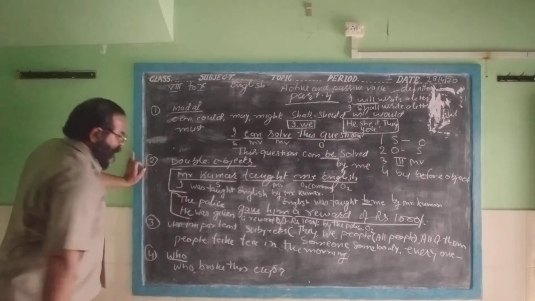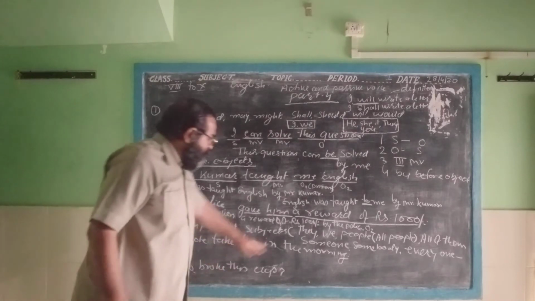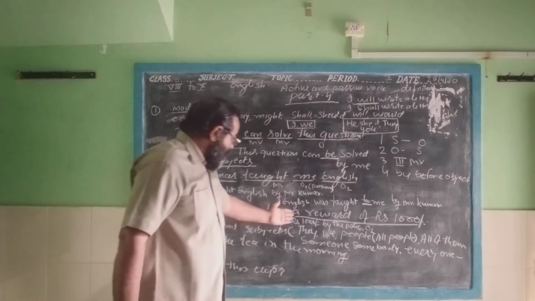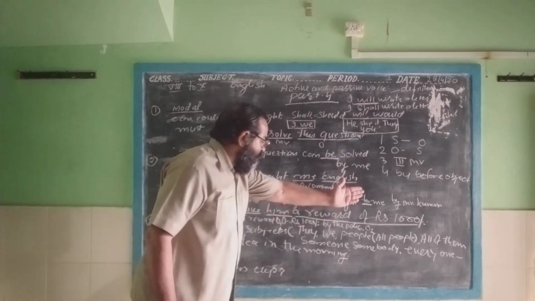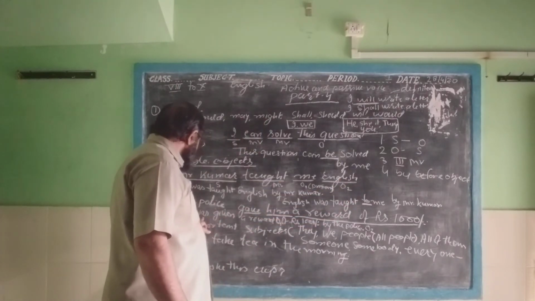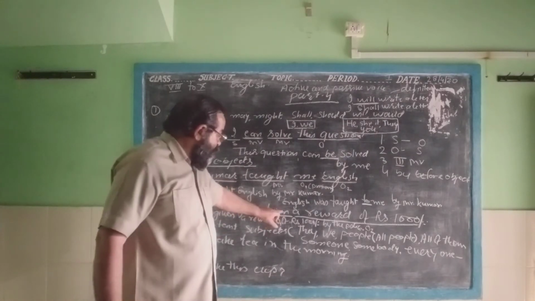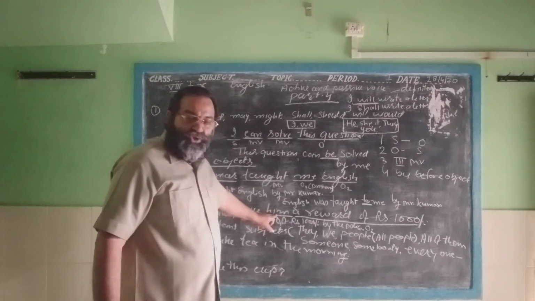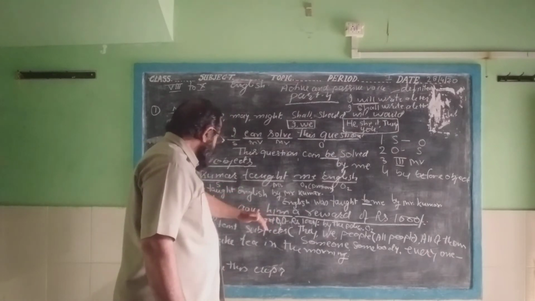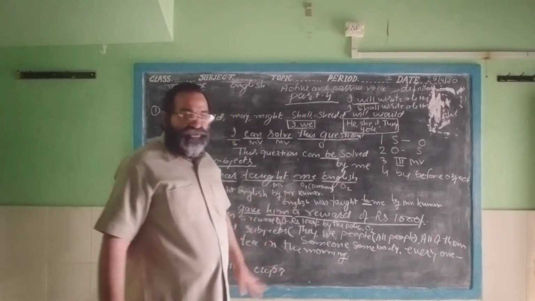Now, if you want to make the passive sentence on the second object, you can write it here. A reward of rupees 1000 was given to him. It is a pronoun. Before the pronoun, you will have to use the infinitive to here. To him. By whom? By the police.